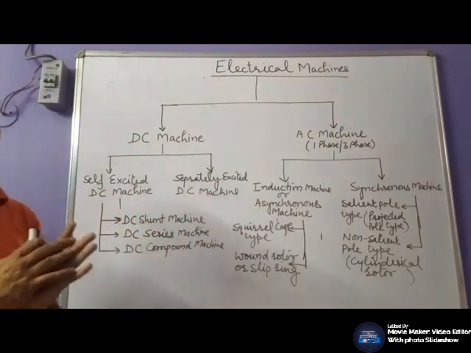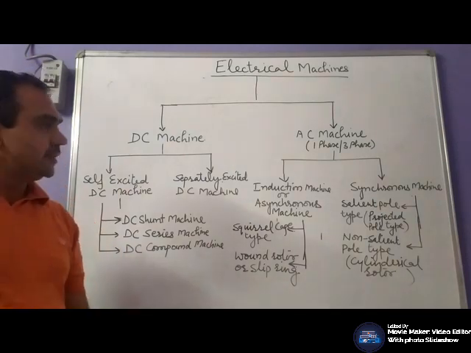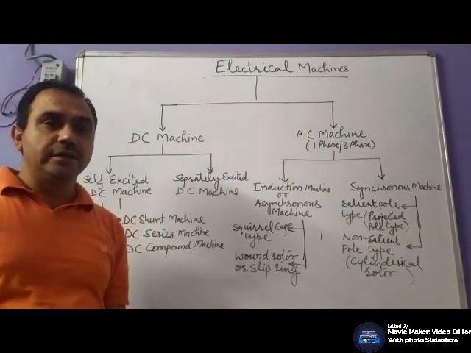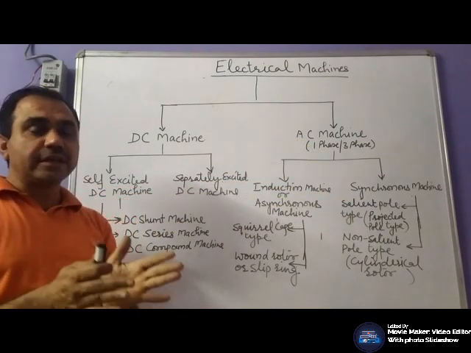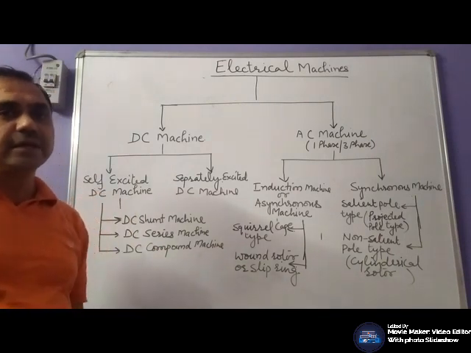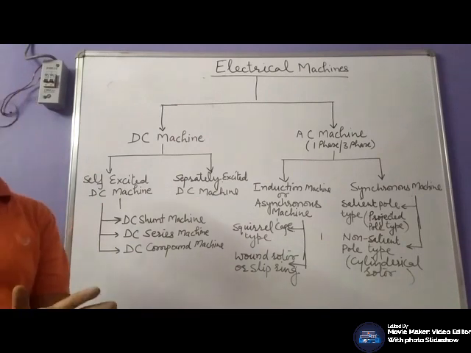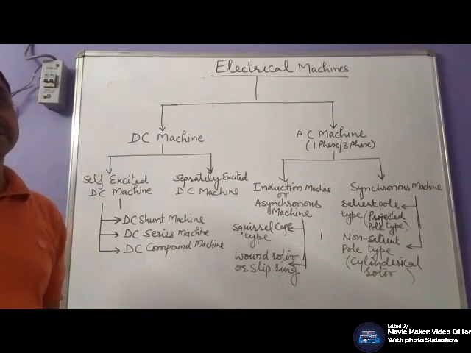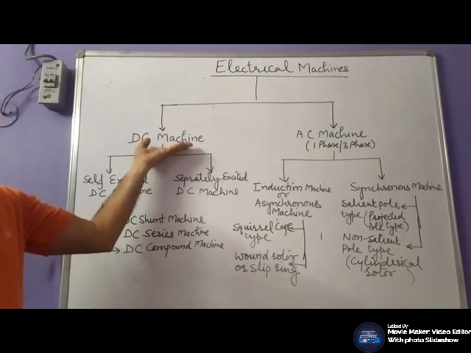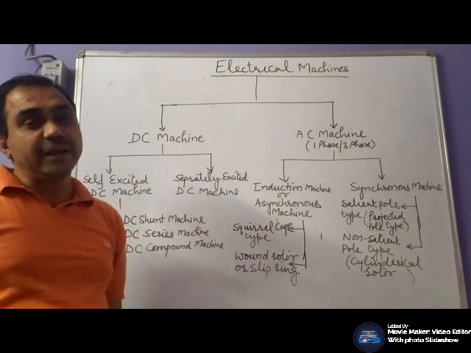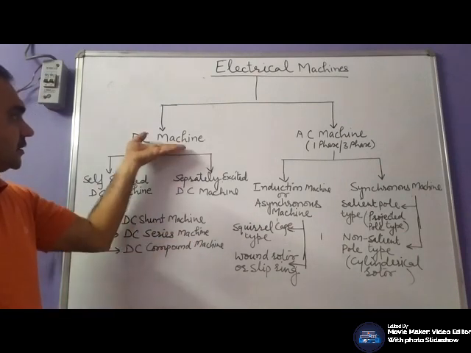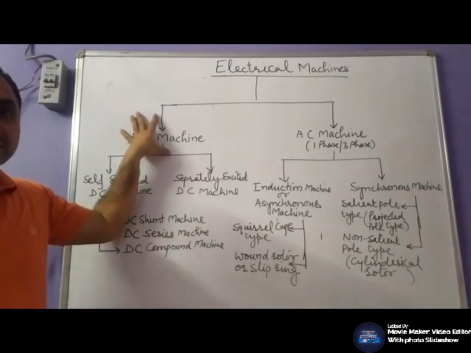A machine which is being supplied by DC supply is a DC machine. A machine which is being supplied by AC supply is an AC machine. We have already discussed that one winding is always supplied by DC supply, and another winding is always supplied by AC or induces AC in case of a generator. Then we are saying that your machine would be supplied by DC supply. If it is working as a motor, both windings would be supplied by DC supply.